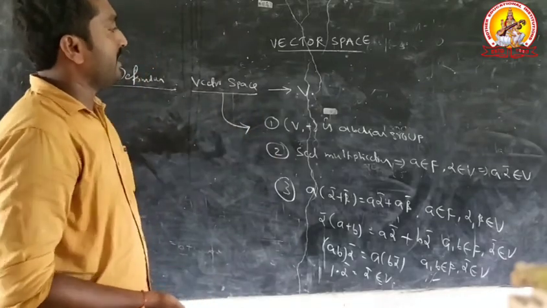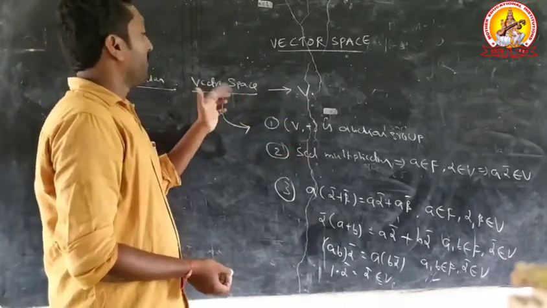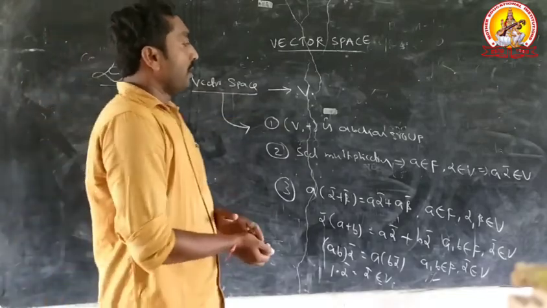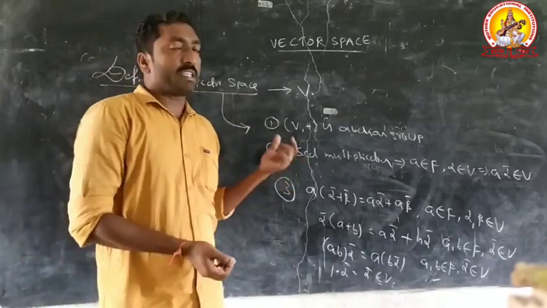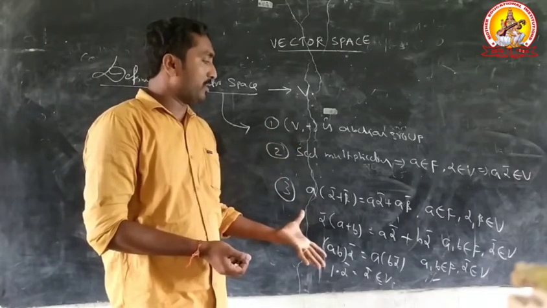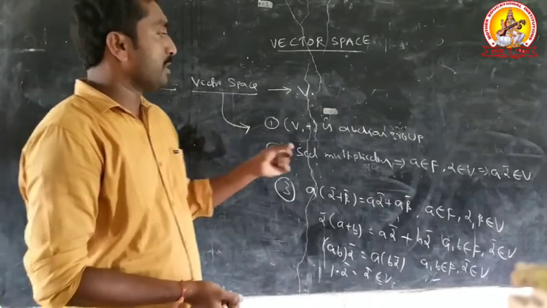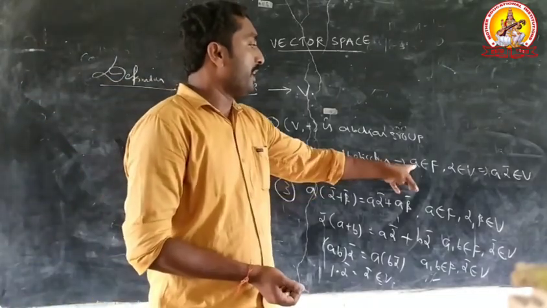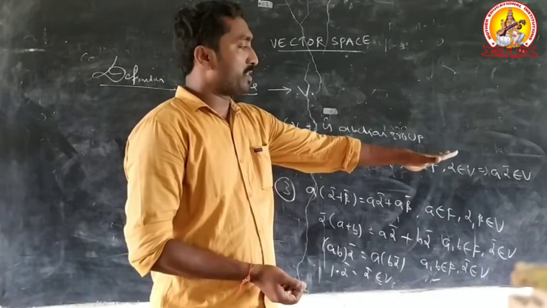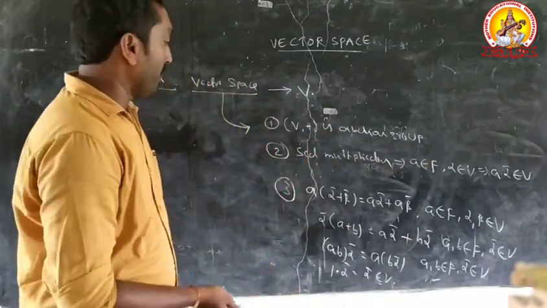These conditions are satisfied by V. Therefore, finally, V is a vector space. Every vector space satisfies these conditions. The first condition is V plus is an abelian group. The second condition is scalar multiplication. What is the meaning of scalar multiplication? A belongs to capital F, alpha belongs to capital V, that implies A into alpha bar belongs to capital V.